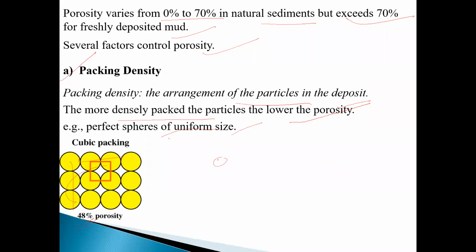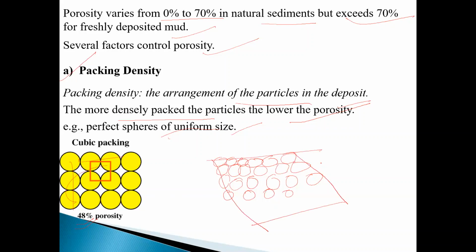Rhombohedral packing has a porosity of 27%.